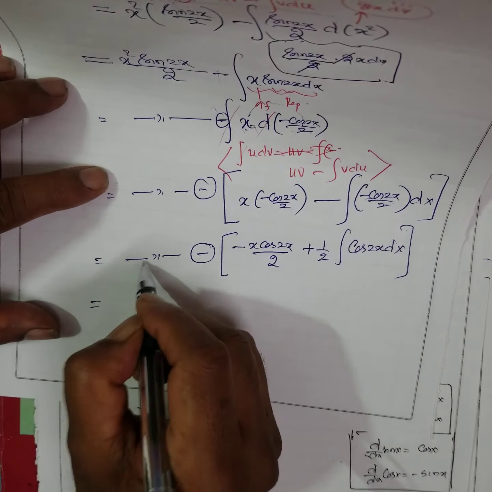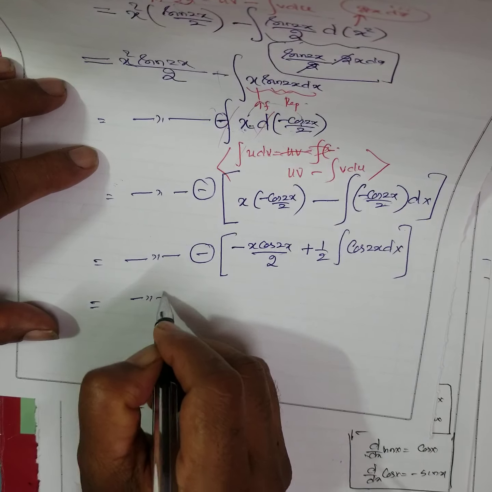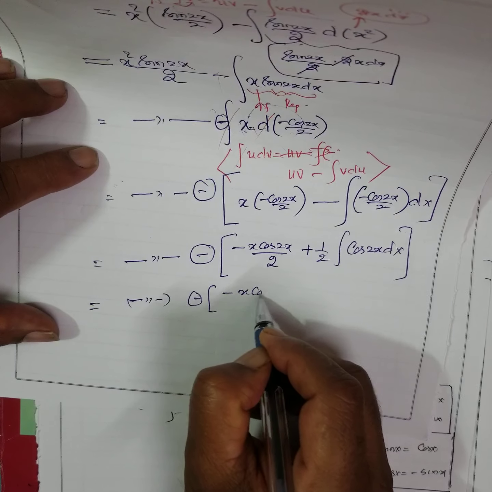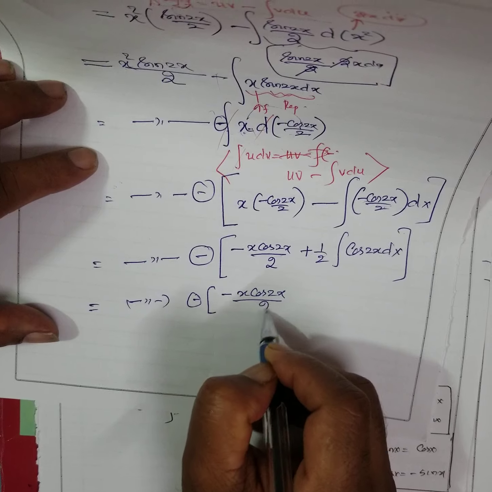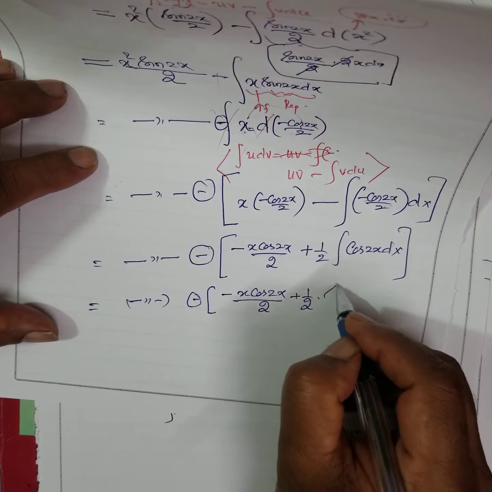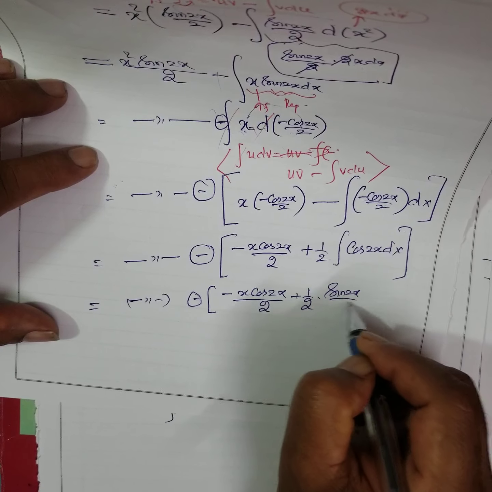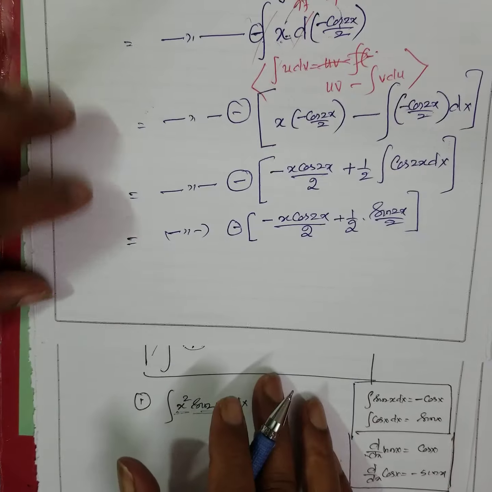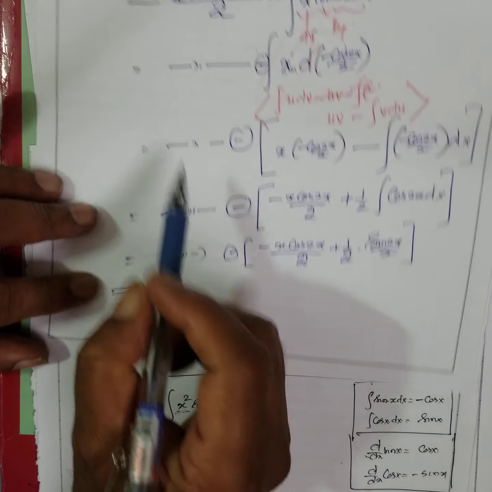And then what do you write? Ditto this minus, square bracket, minus x cos 2x by 2 plus half. Integral of cos 2x is what? Sin 2x by 2. It's a very laborious process. Slowly you have to do it, each and everything. But now you write down this.